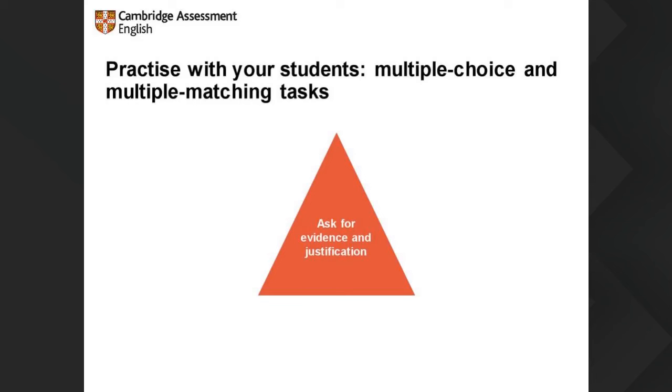No, it's okay. It's just another idea of how we can use texts. When we have students, we can get them in groups and get them to agree on the correct answer if we have a multiple choice task.